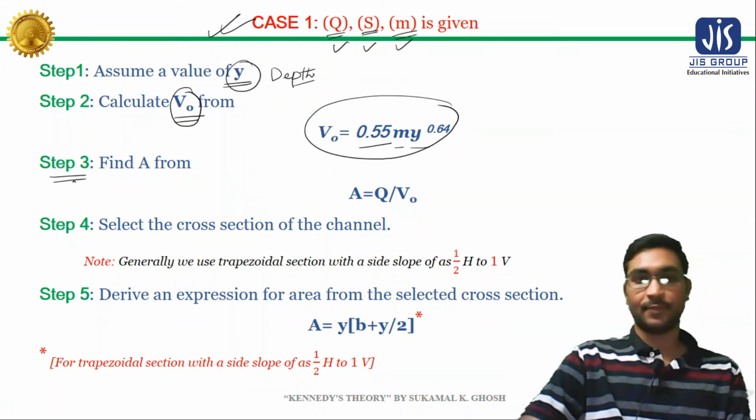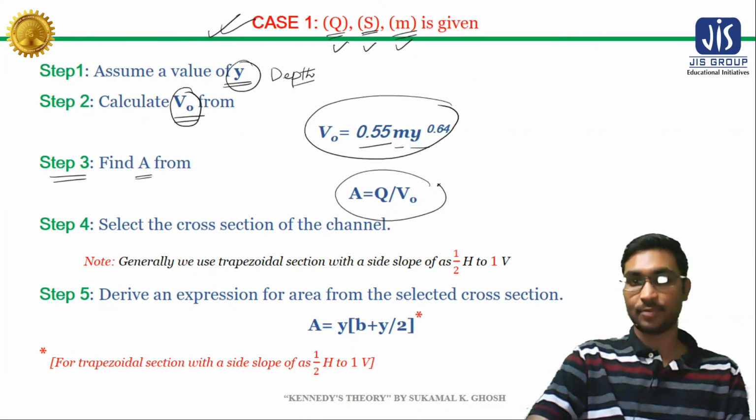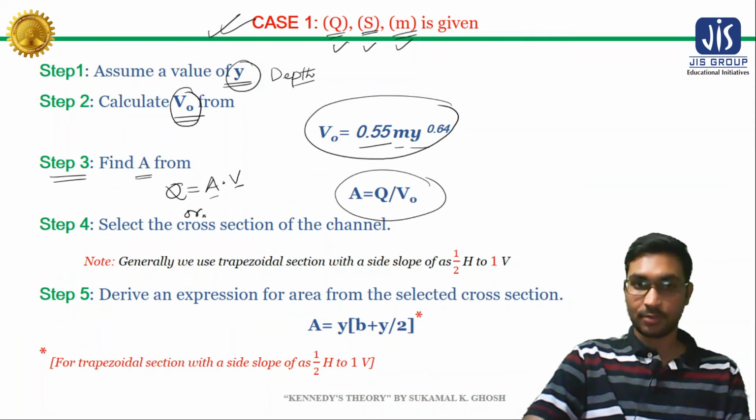Our third step is to calculate the area. We know discharge Q equals A into V, where A is the area and V is the velocity. From this equation, A equals Q divided by V.